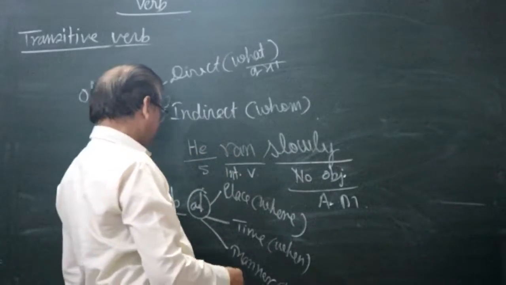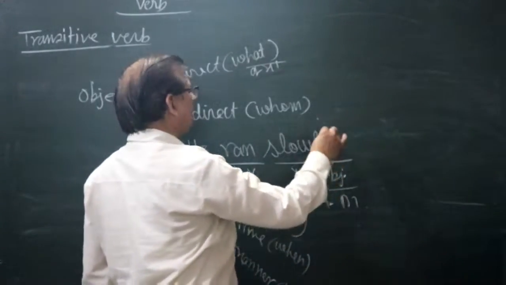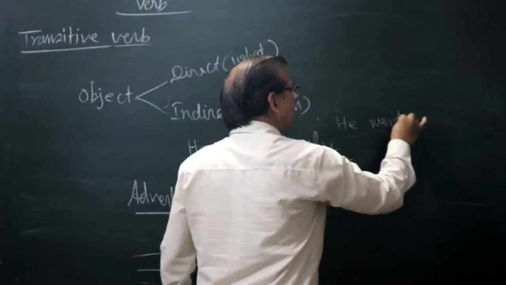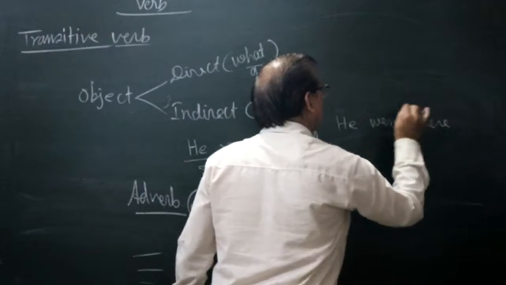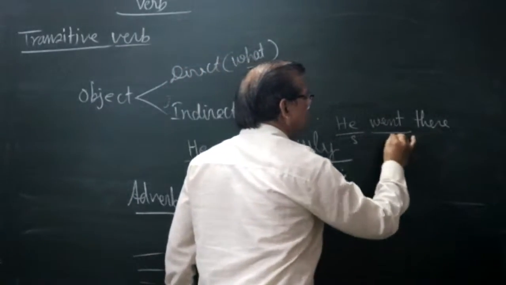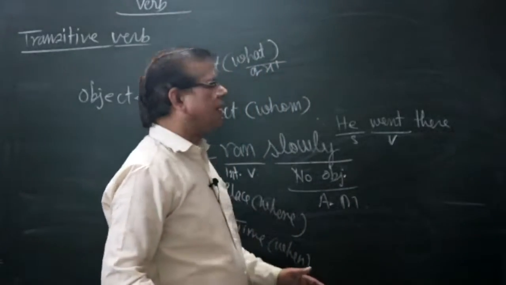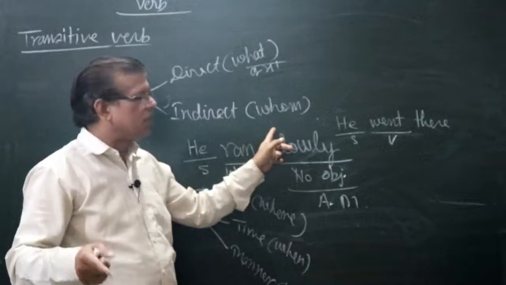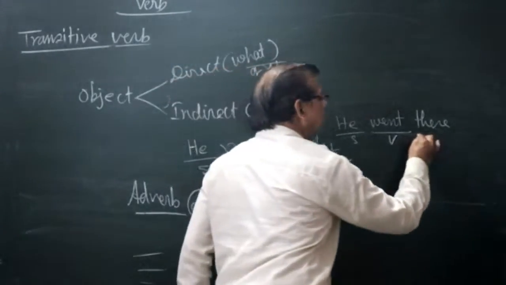Next example, he went there. He is the subject, the action is went, the verb. He went, what? No answer. He went, whom? No answer. He went where? You get the answer: there.